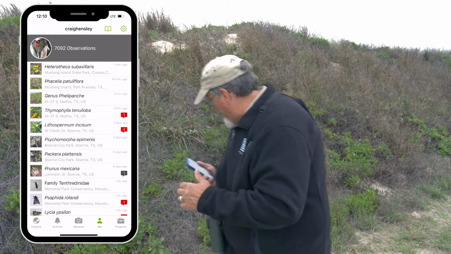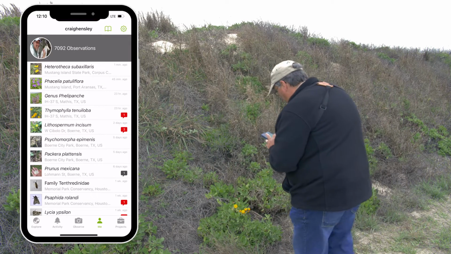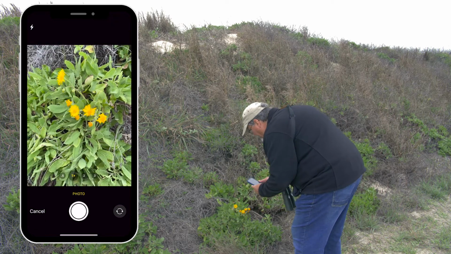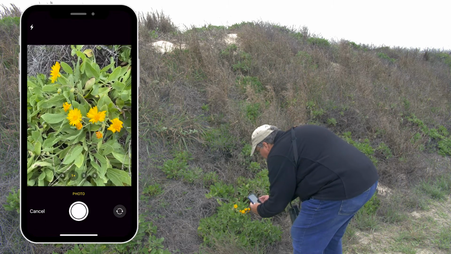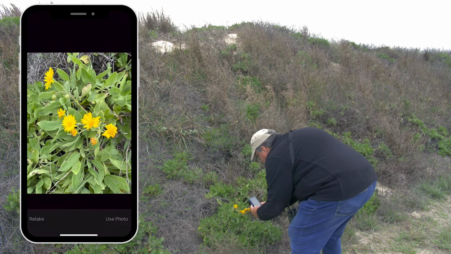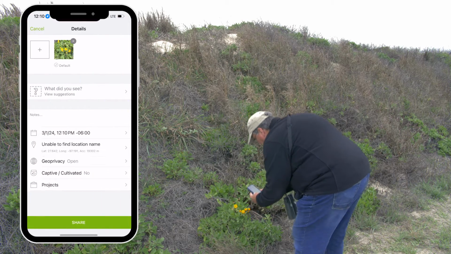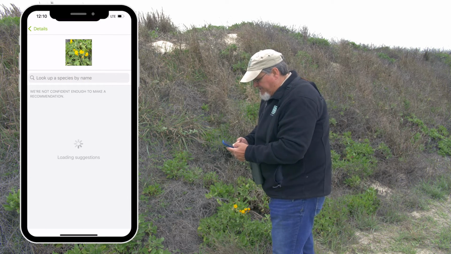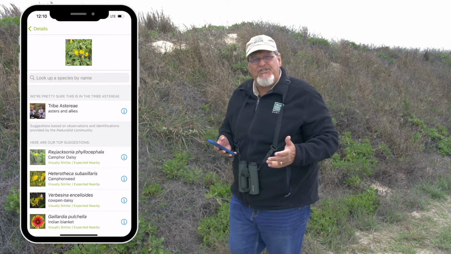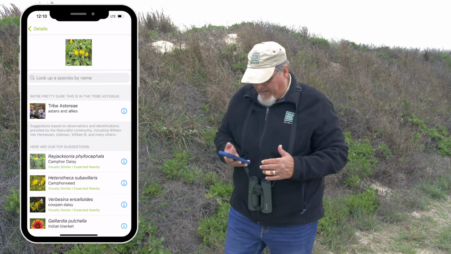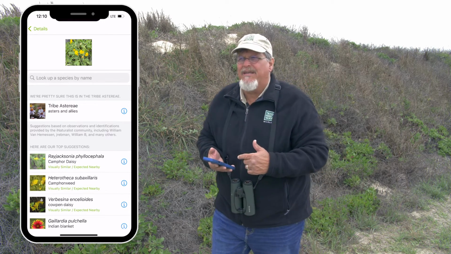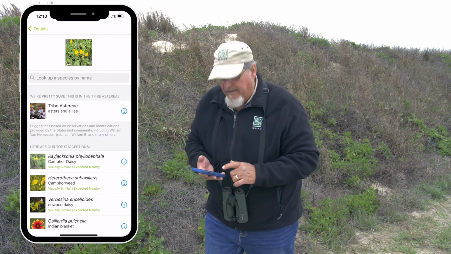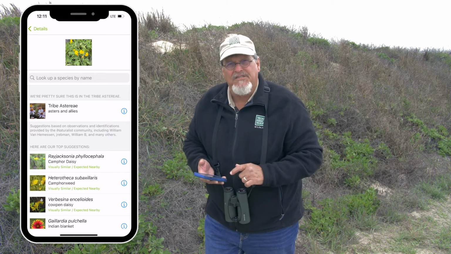What you do is you find a plant like this down here that we don't know what in the world this is. I'm going to actually open up the camera on iNaturalist, and it is going to focus on that plant, and I'm going to take a picture of it real quick. I'm going to use that photograph, and then I'm going to ask, what did you see? And it's going to give us some suggestions about the identification of this plant, and it comes up with the tribe Asteraceae, which I know that it is, and it says camphor daisy. Well, we're going to say that it's camphor daisy.